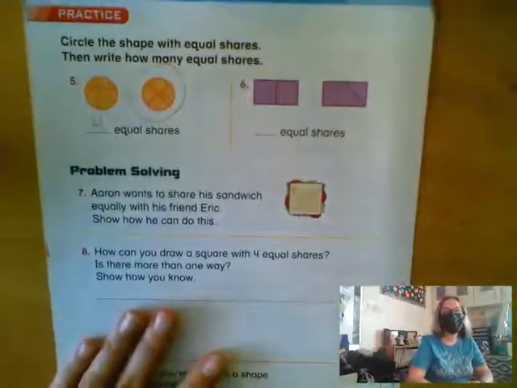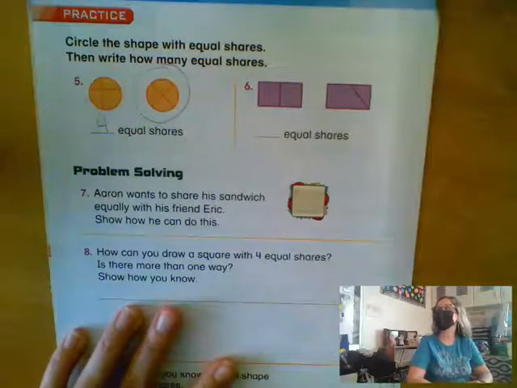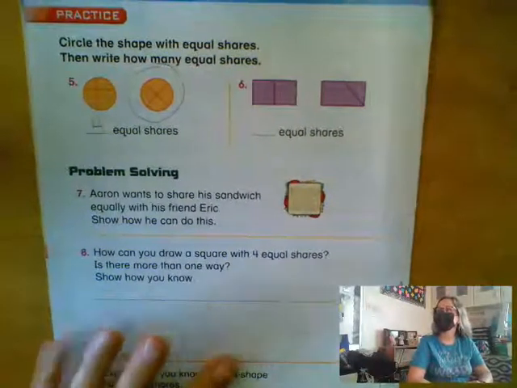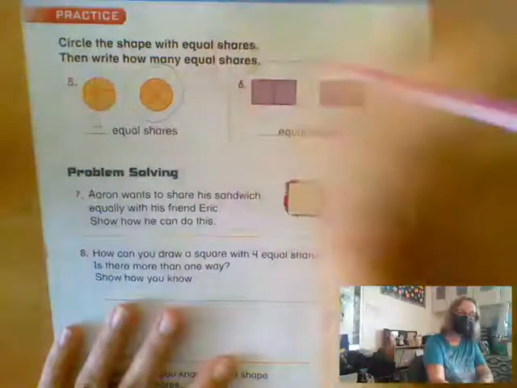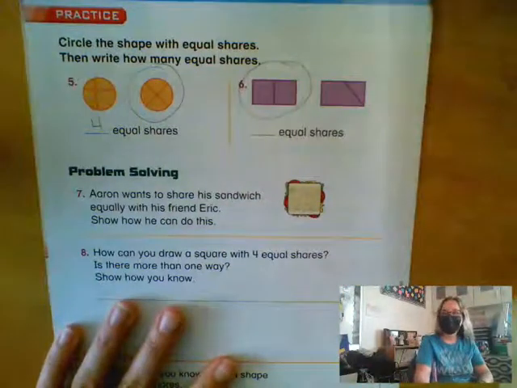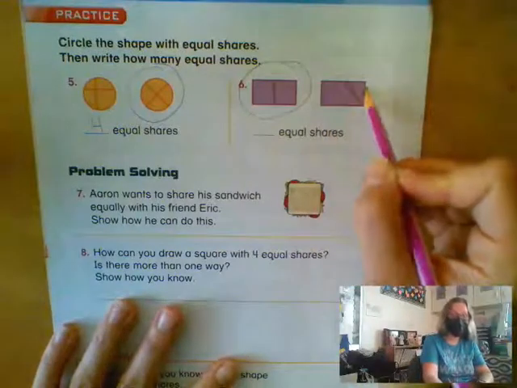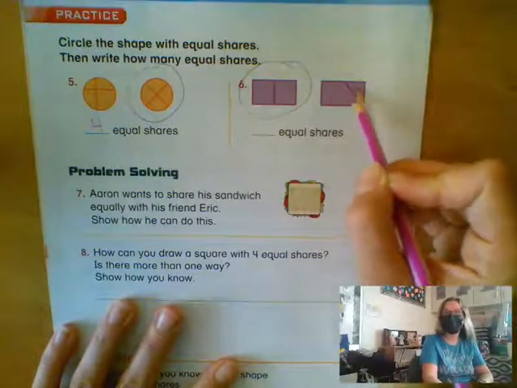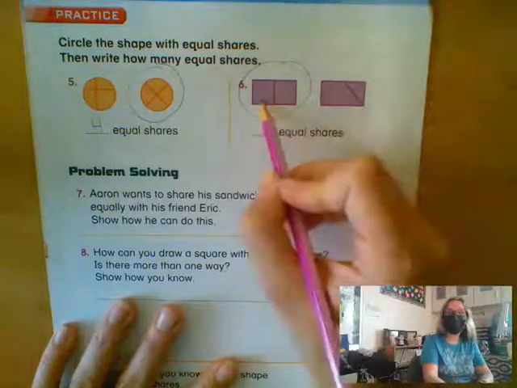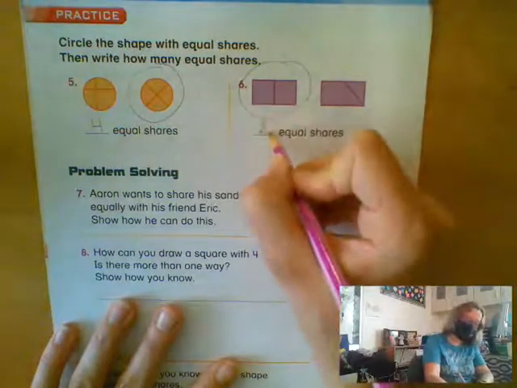Connor, look at number 6. Which one has the same size pieces? The first one. And how many pieces are there? 2 shares. 2 equal shares. This one has 2 shares, see? But they're not the same size shares. So it has to be 2 equal shares, which means 2 same size shares.